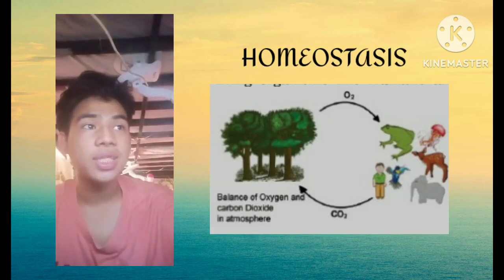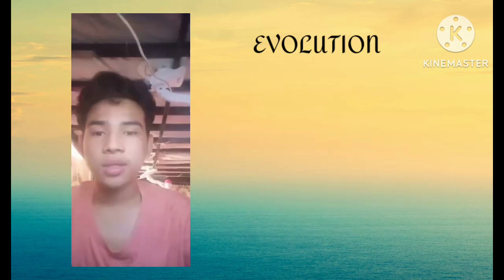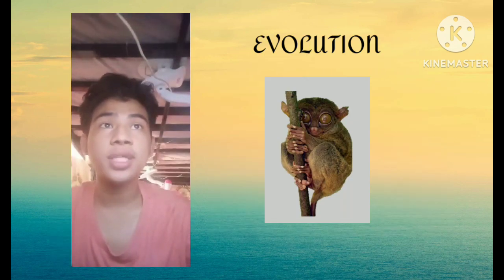Examples of homeostasis include the regulation of body temperature, blood pressure, pH level, and water balance. Evolution. Evolution is the process of change in living organisms over time.